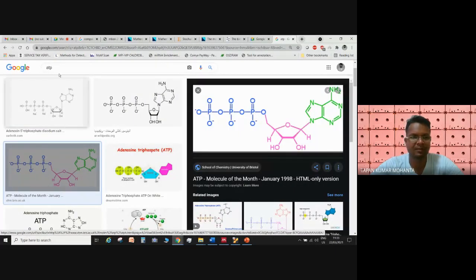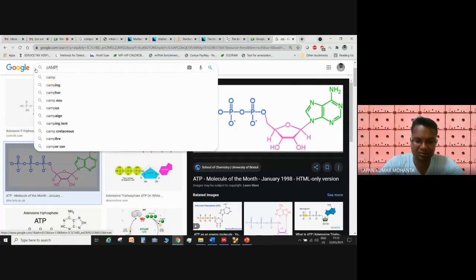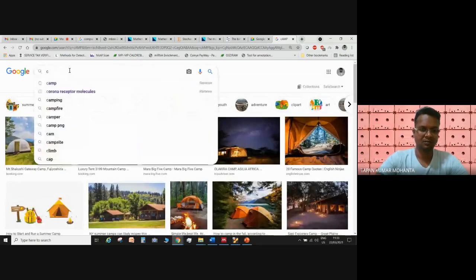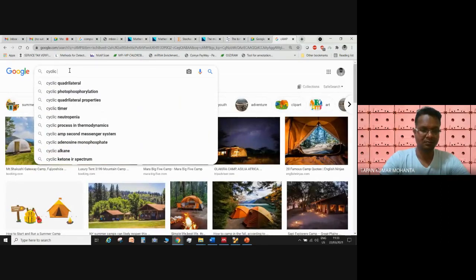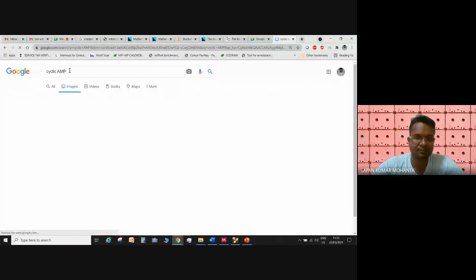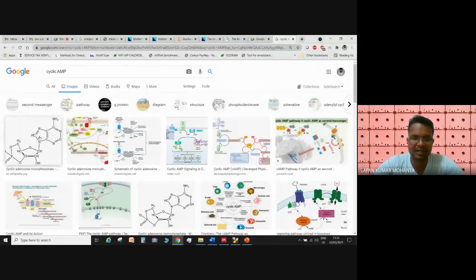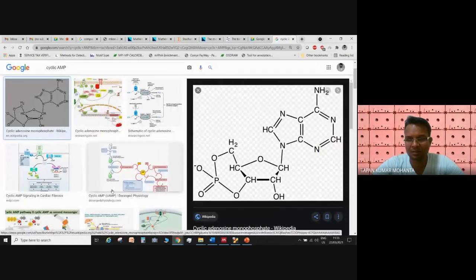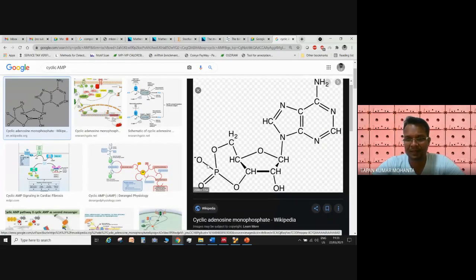Okay, and this molecule gets converted to this kind of form, cyclic adenosine monophosphate. So there are 3 phosphate molecules present on this side.